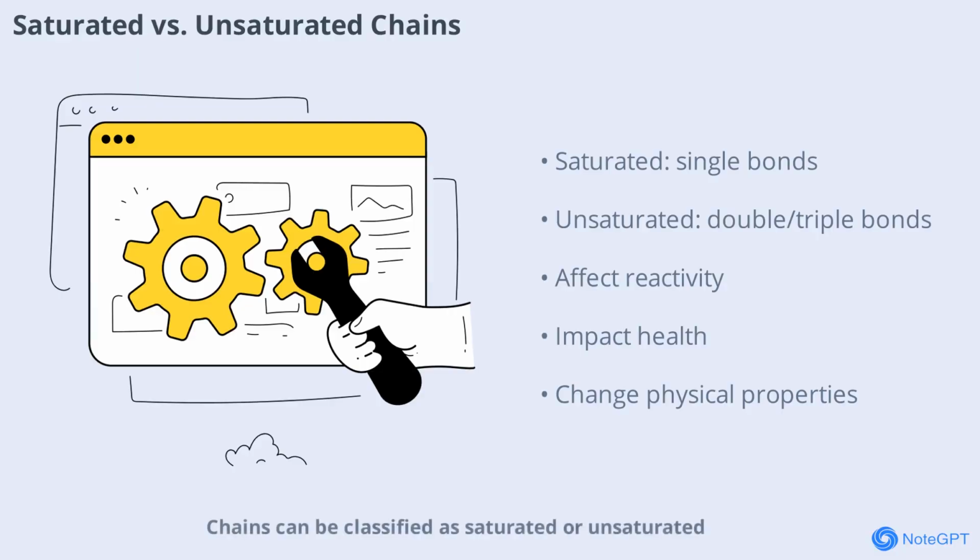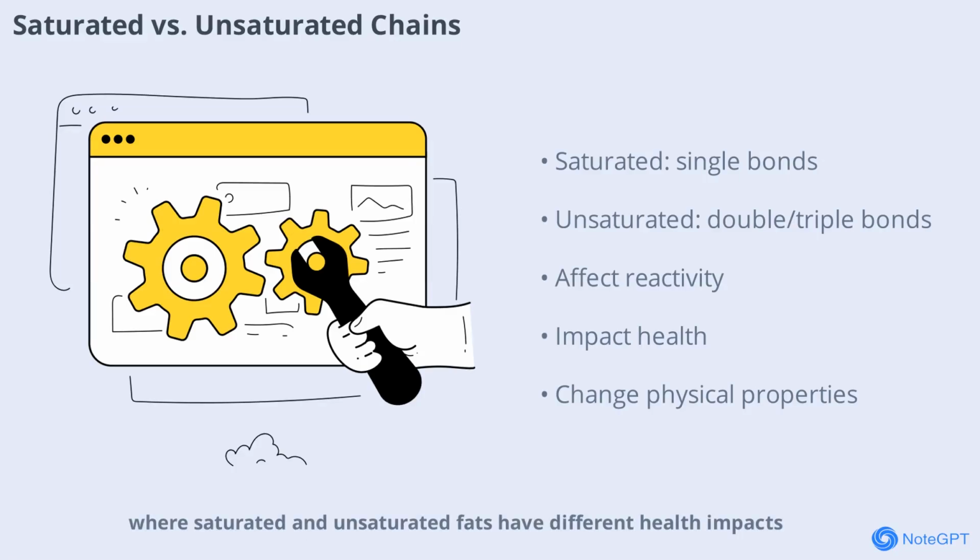Chains can be classified as saturated or unsaturated. Saturated chains contain only single bonds between carbon atoms, making them relatively stable and less reactive. Unsaturated chains have one or more double or triple bonds, which introduce points of reactivity. This distinction is crucial in fields like nutrition, where saturated and unsaturated fats have different health impacts.